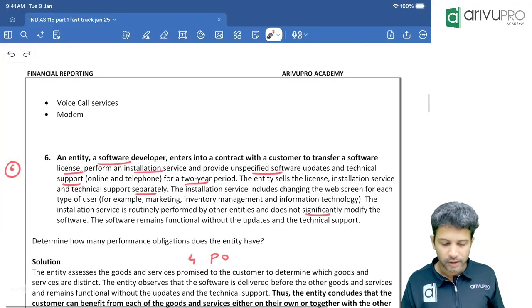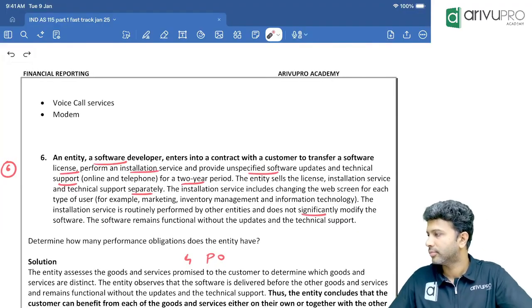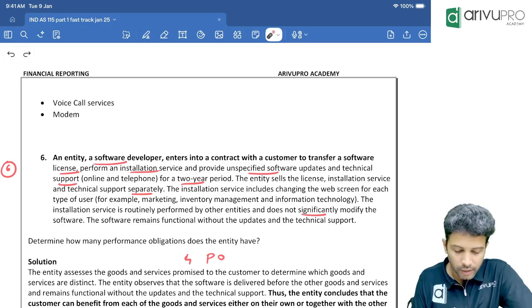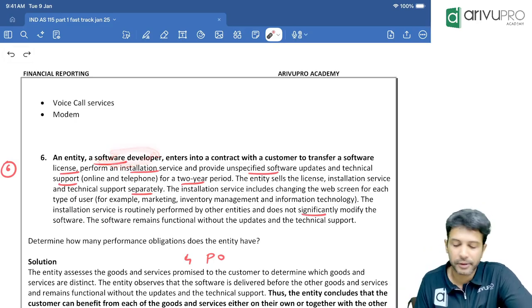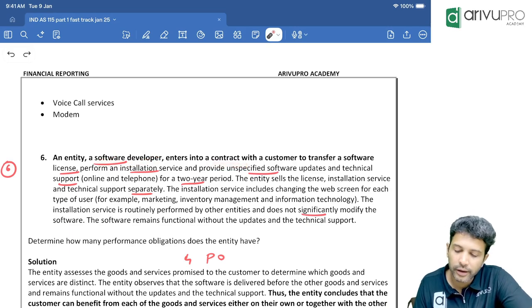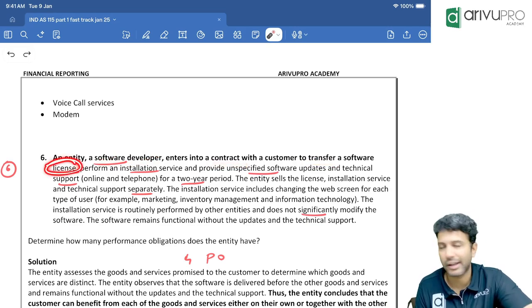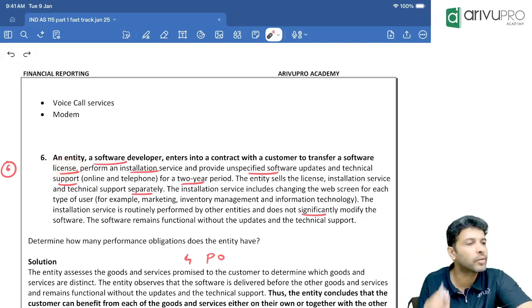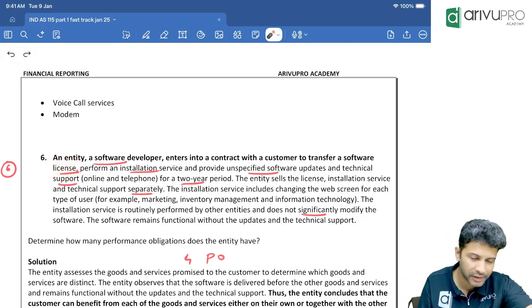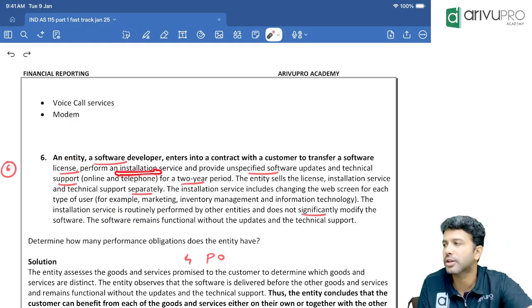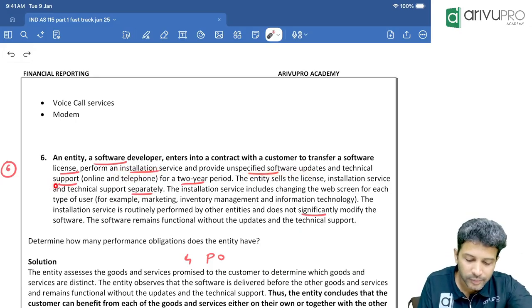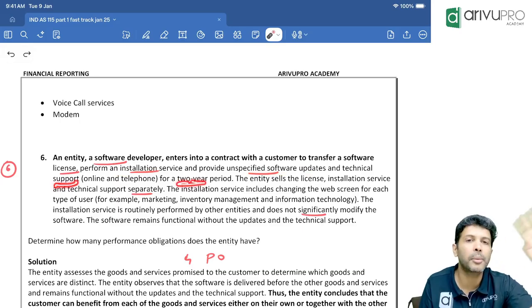Question number 6. Simple. All these questions are okay. An entity is a software developer. They entered into a contract with the customer to transfer a software license. So we will transfer a software license to the customer. One PO. So far we have identified. Then we will perform installation service. Second PO. Second promise. And provide software updates. Third promise. And also we'll give some technical support for a 2-year period. How many promises? So far we have identified 4 promises.